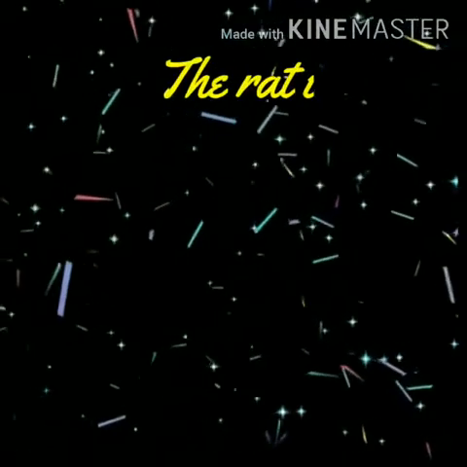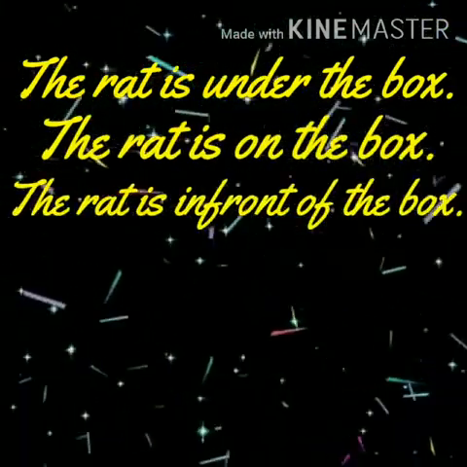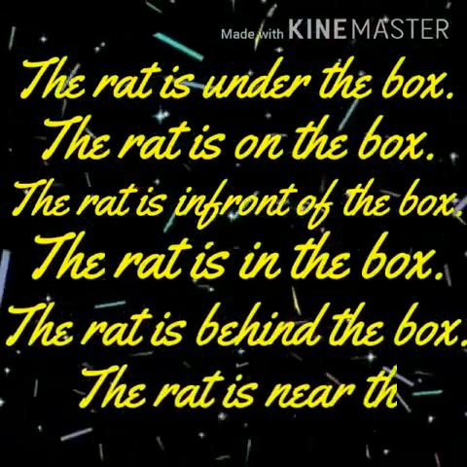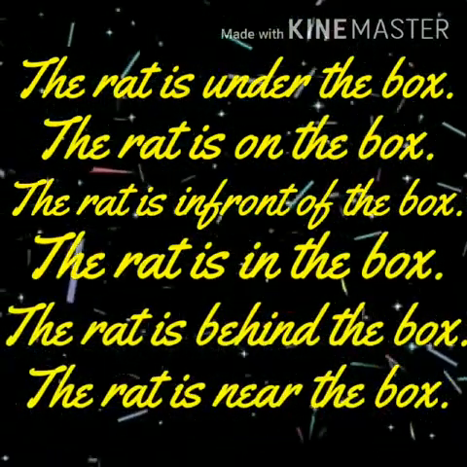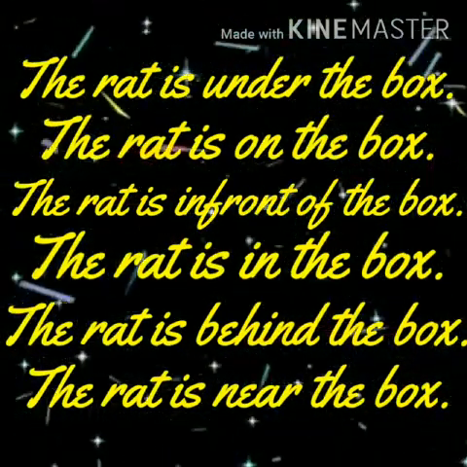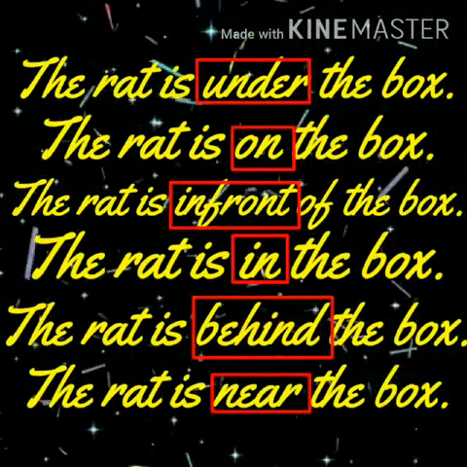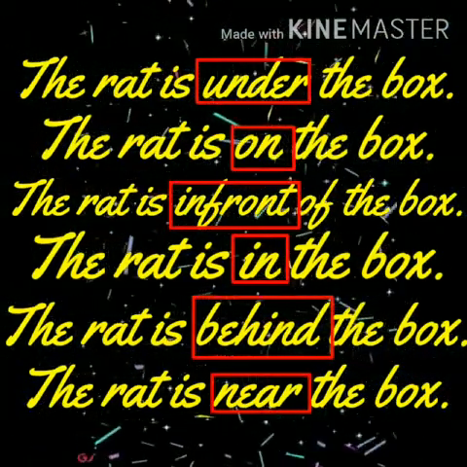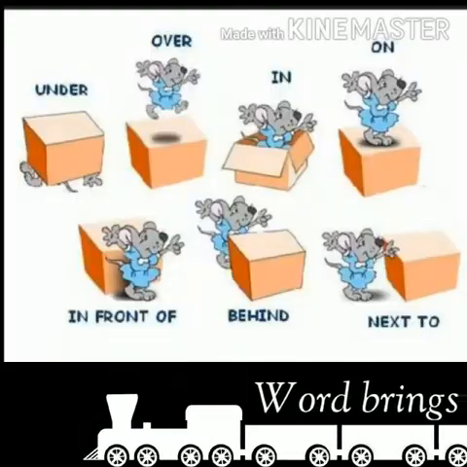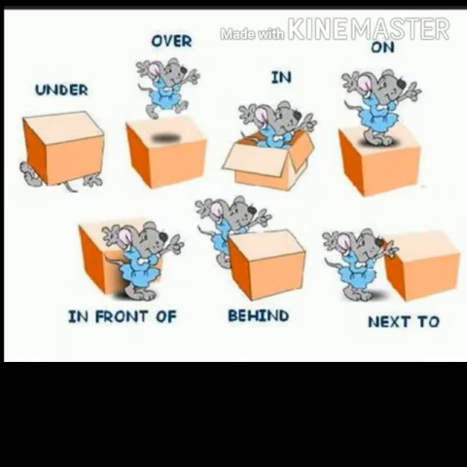First, see these sentences. The rat is under the box, the rat is on the box, the rat is in front of the box, the rat is in the box, the rat is behind the box, and the rat is near the box. What is the difference among these sentences? The position of the rat and the noun is common in all the sentences. We have changed only a word in all the sentences which has brought a new meaning in it.